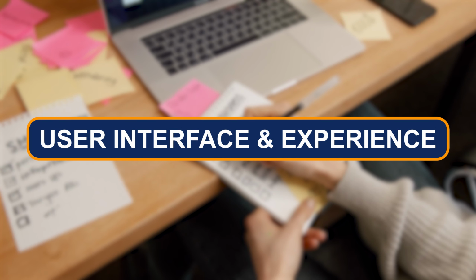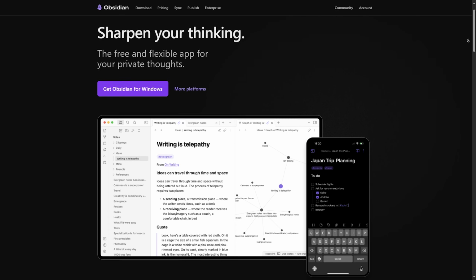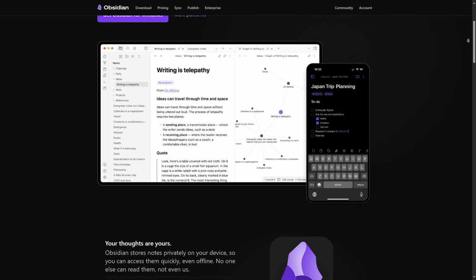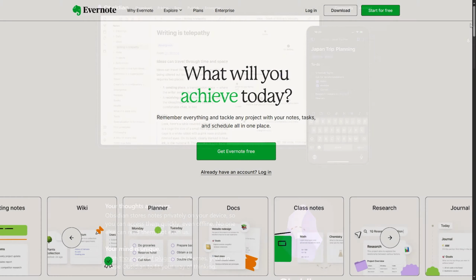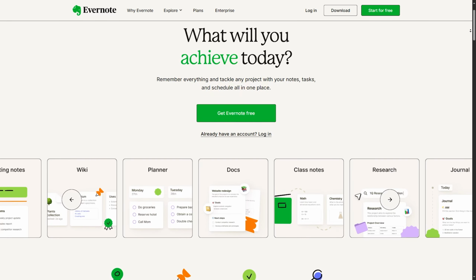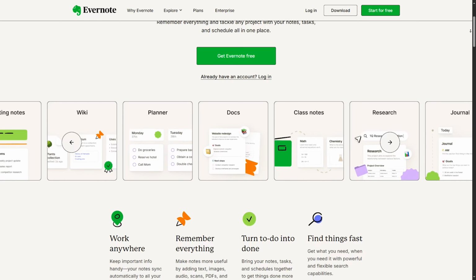User interface and experience. First up, the user interface. Obsidian feels minimal and coder friendly. It's clean, but definitely has a learning curve. If you love Markdown and customization, it's paradise. Evernote has had a redesign. It's sleeker now, but still feels more like a traditional notebook. Great for users who want simplicity without too many bells and whistles.